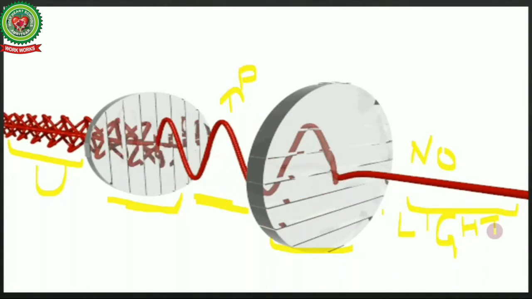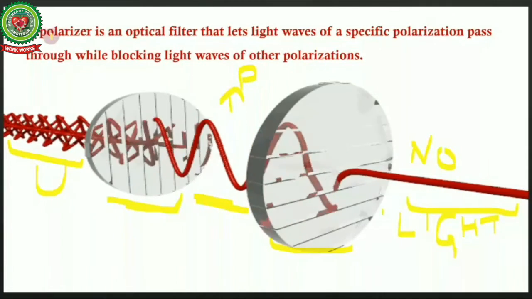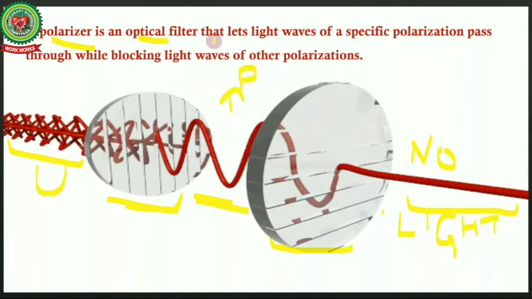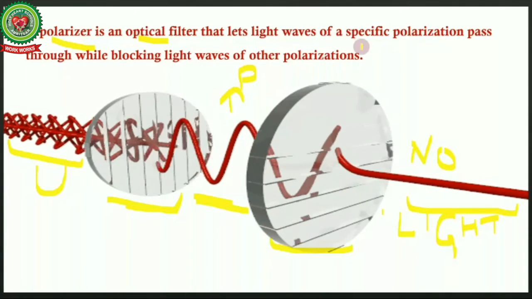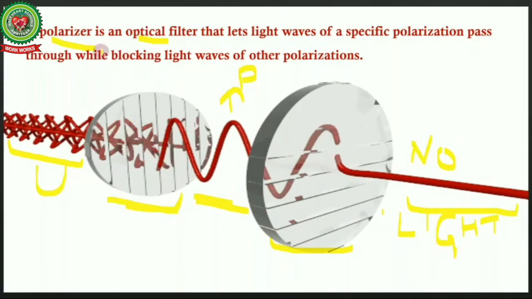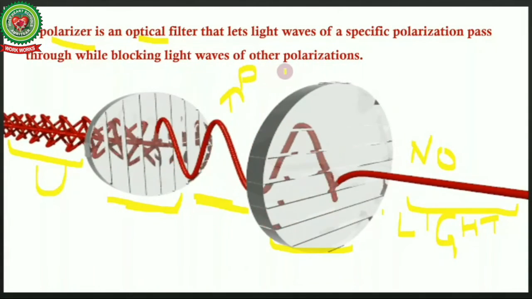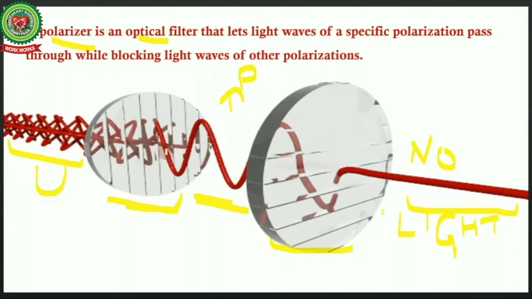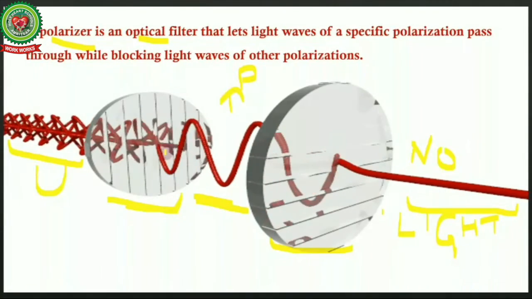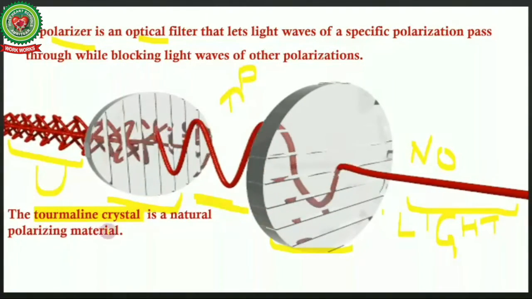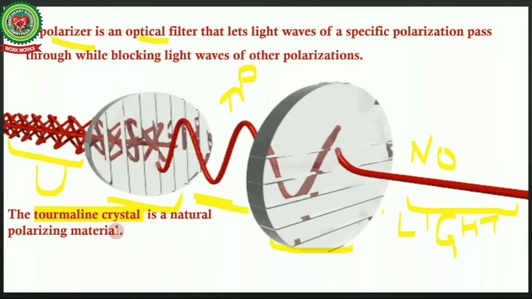Let's discuss the polarizer. A polarizer is an optical filter that lets light waves of specific polarization pass through while blocking light waves of other polarizations. So it is blocking some of the planes and it allows only one plane of vibration. The tourmaline crystal is a natural polarizing material.